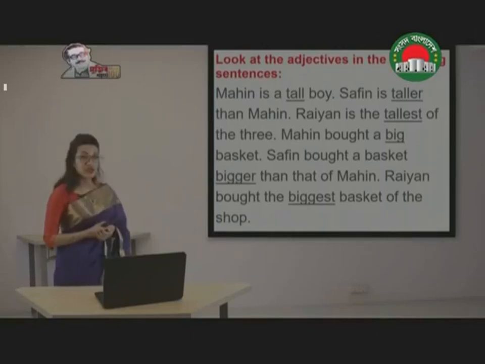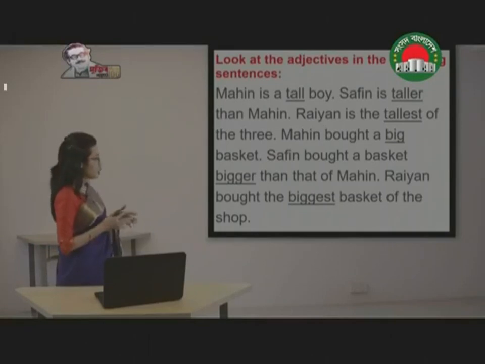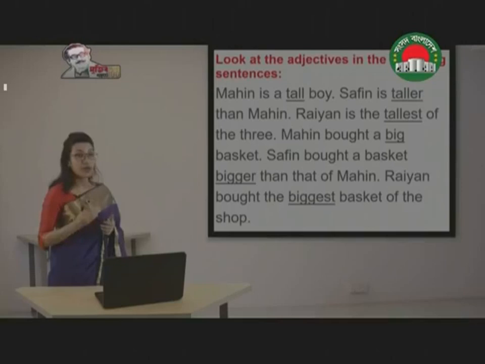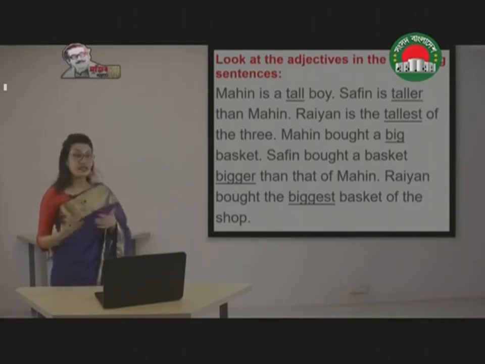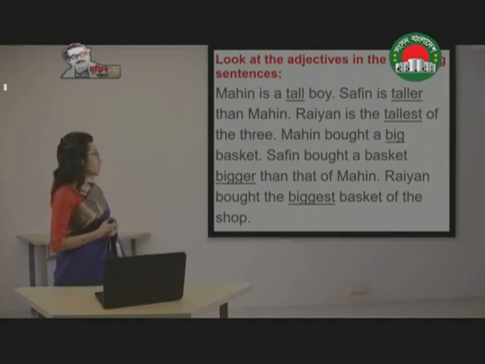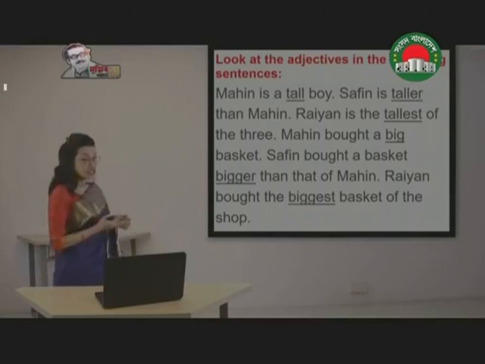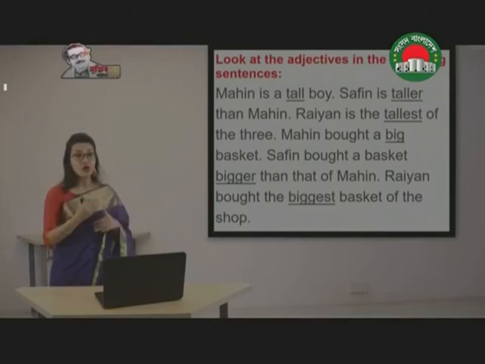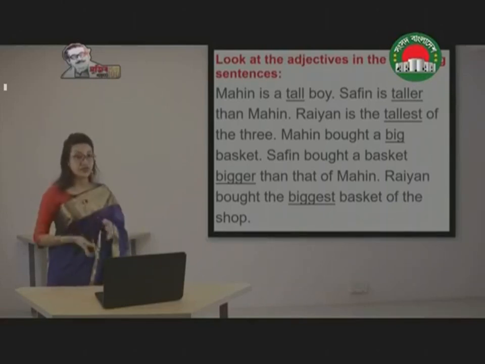Now here we have used some adjectives in the following sentences. Mahin is a tall boy. Shafin is taller than Mahin. Ryan is the tallest of the three. Mahin bought a big basket. Shafin bought a basket bigger than that of Mahin. Ryan bought the biggest basket of the shop. So the underlined adjectives that we are seeing here, they are all being compared with one another using different degrees.